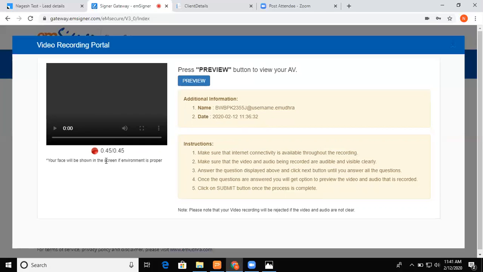Okay, so you can see this video got recorded for 45 seconds. I recorded myself. My name is Nagesh Eknath Kolvankar. My date of birth is this and this. My PAN card and my address proof. And you have to say yes, I e-sign.